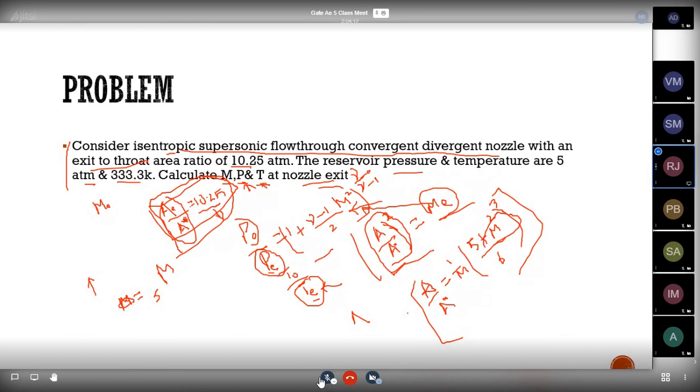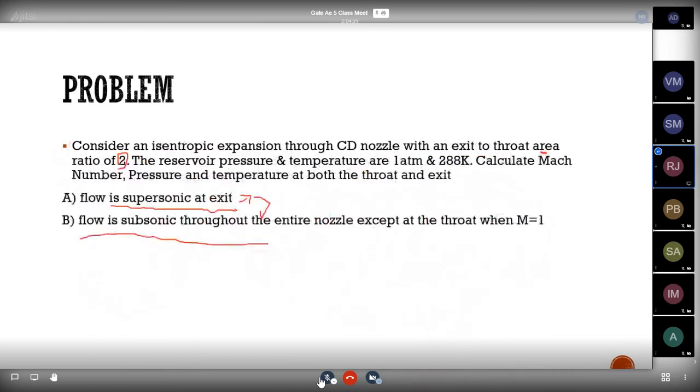Okay. So in our next sum, we have two conditions. One is for the supersonic condition: for that same area ratio, we need to check the Mach number. And for the subsonic condition, we need to check the area ratio for subsonic speeds also.